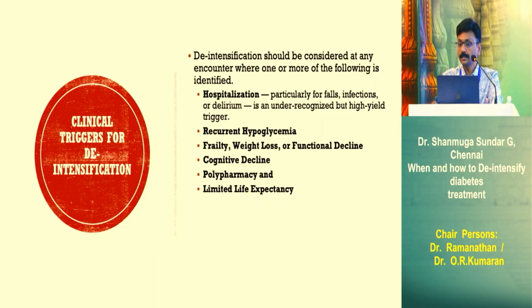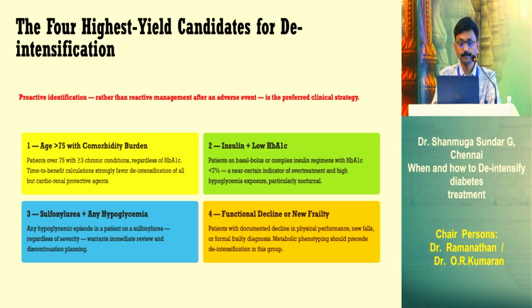Any hospitalization, especially in the elderly population, is a clinical trigger for de-intensification. Recurrent hypoglycemia, weight loss, frailty, functional decline, cognitive decline, patients on polypharmacy, and limited life expectancy. These are the clinical triggers for de-intensification. So finally, whatever I discussed, proactive identification is very, very important in the elderly population rather than reactive management. So in our clinical practice, if we come across these candidates, it's better to think about de-intensification.